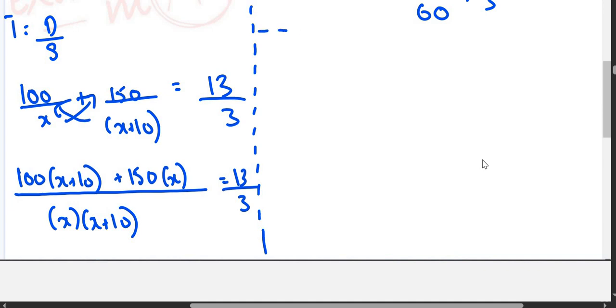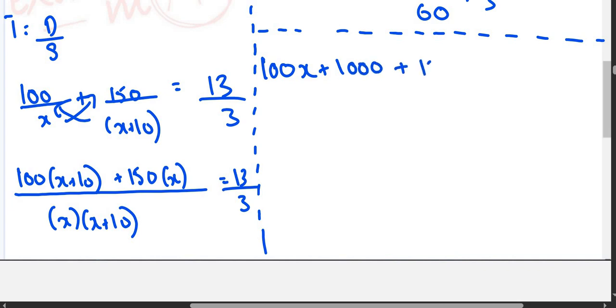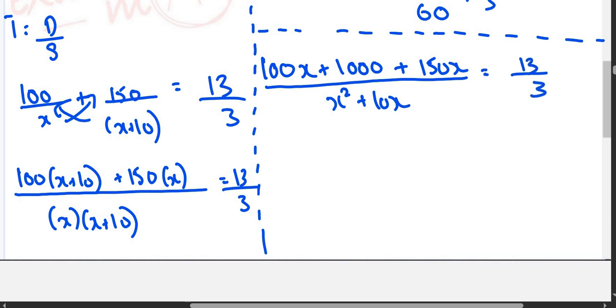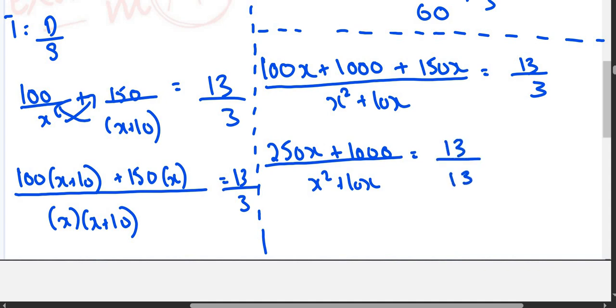It becomes 100x plus 1000 plus 150x upon, expand this bracket, it becomes x square plus 10x is equals to 13 upon 3. So you will now again solve 100 plus 150 is 250x plus 1000 upon x square plus 10x is equals to 13 upon 3. Sorry, it's not 13 upon 13, it's just 13 upon 3.